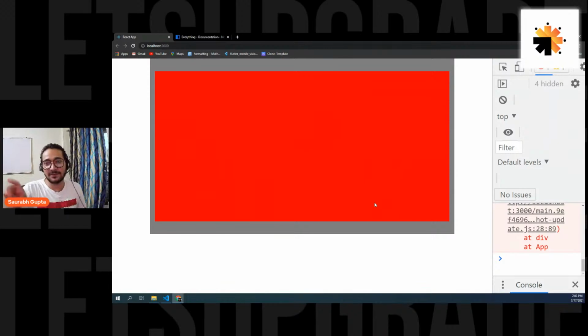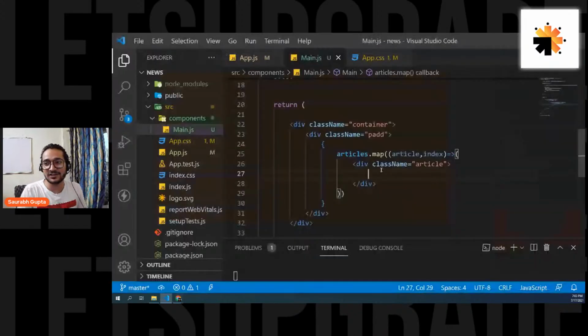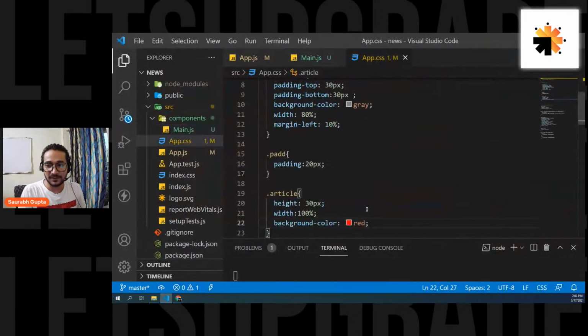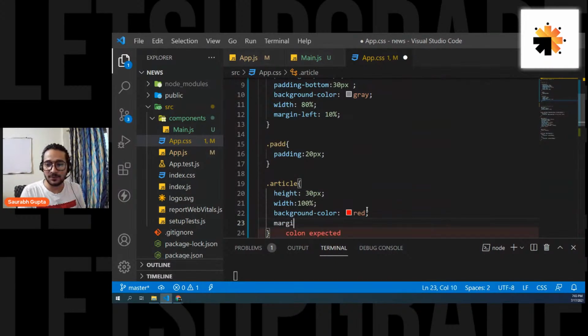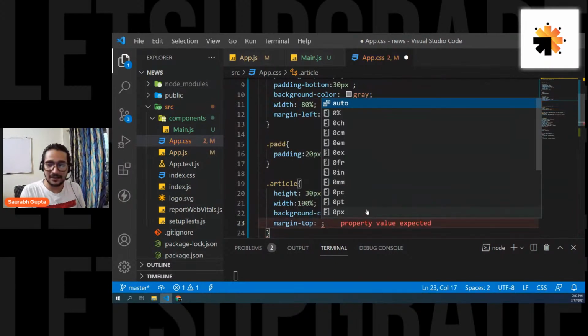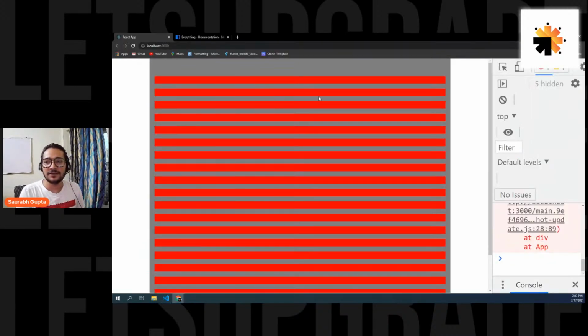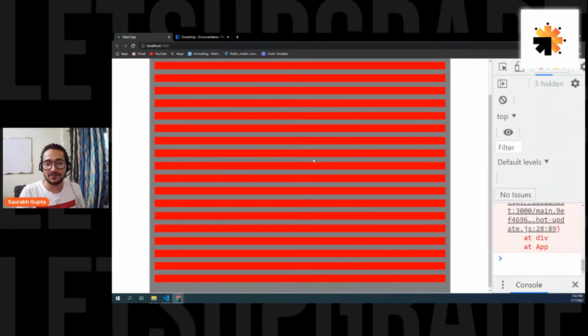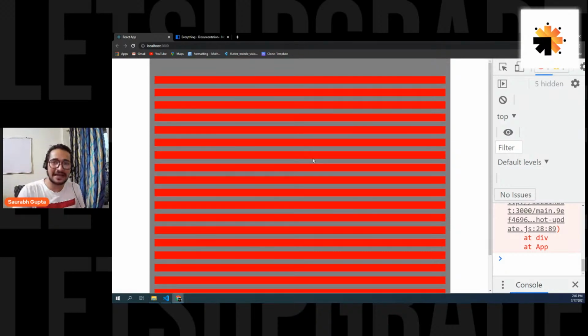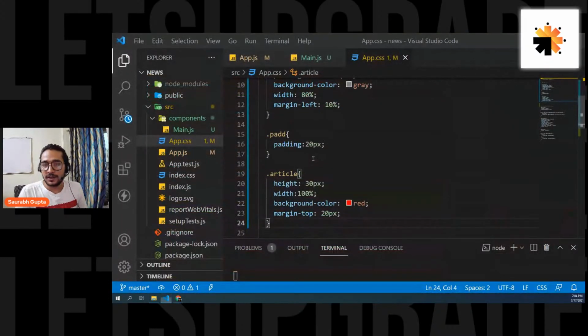Now everything is here, but we can't see it because everything is attached. So let's give some margin top to it. Margin top 20 pixel. And here we go. See, we get all the 20 divs here. But we don't want them this small, but at least we get them. Okay. Now time to display everything in the manner we want it to display. So let's get started.